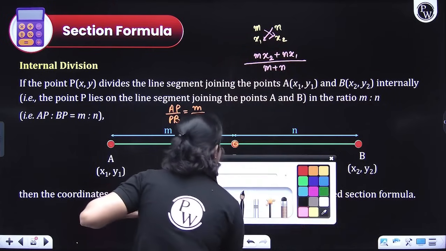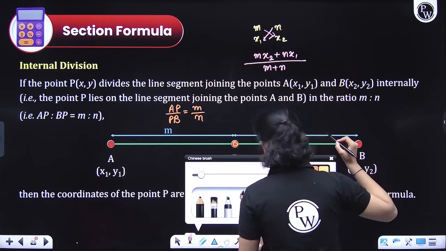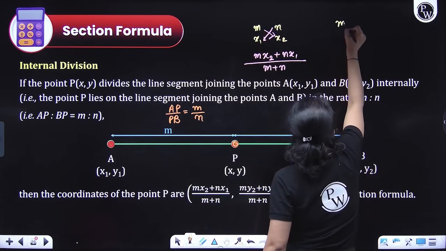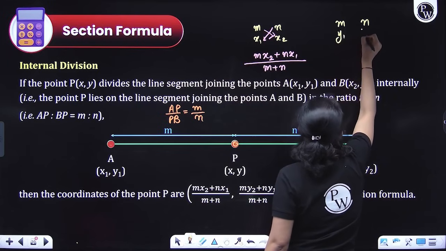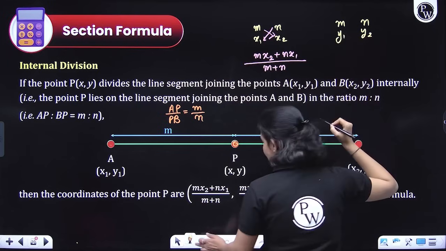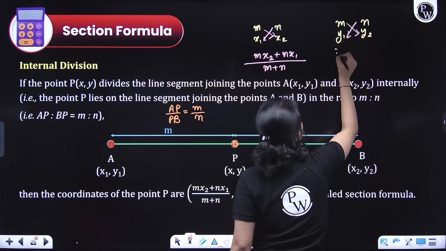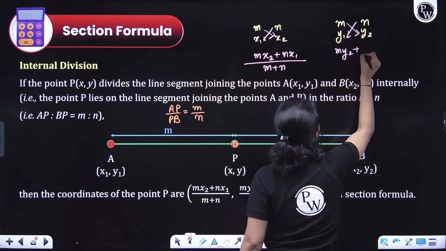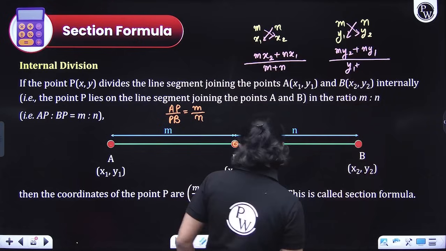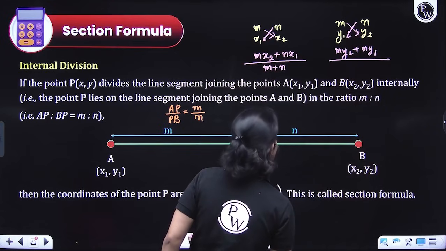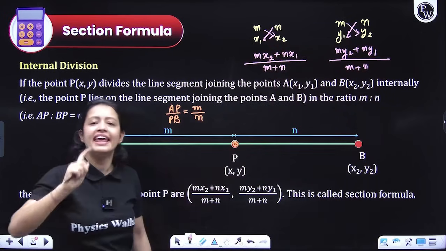Now, to get the y coordinate of P, what will you do, everyone? So again, you will write the same thing, M and N, but below these you will write the y coordinates of the two extreme points A and B. So y1 and y2. Now you simply have to do what? Again, cross multiply. So what will you get? My2 plus Ny1 over M plus N.